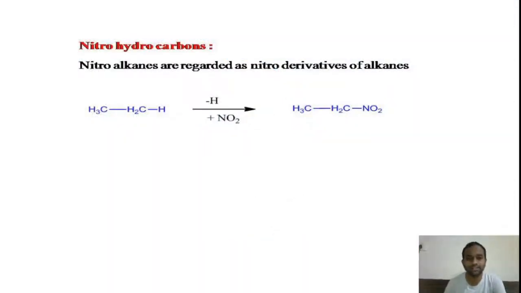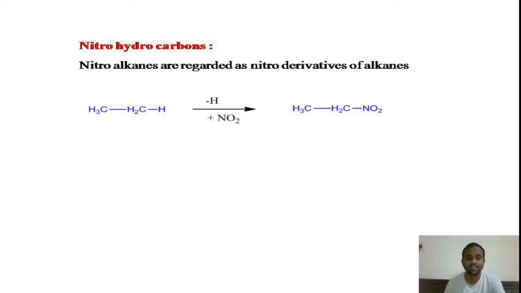You can see here nitrohydrocarbons. The topic is nitrohydrocarbons. What are nitrohydrocarbons? Hydrocarbon is generally alkanes. So nitroalkanes are regarded as the nitro derivatives of alkanes.